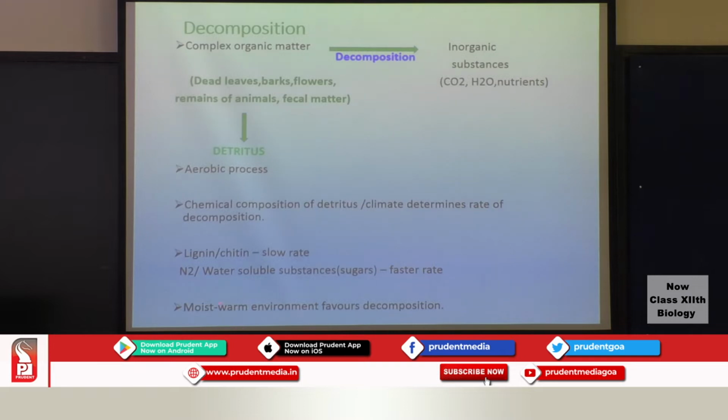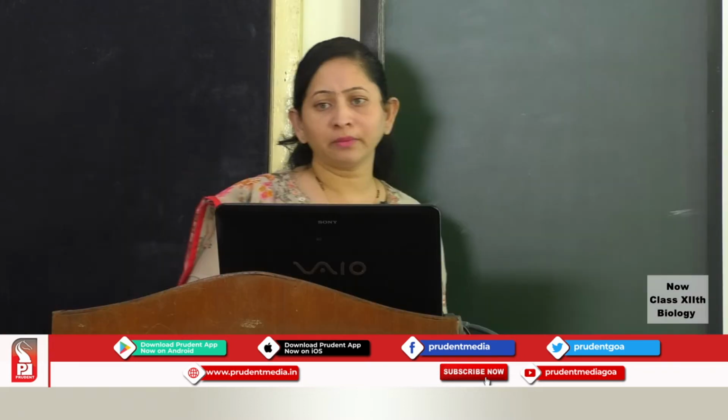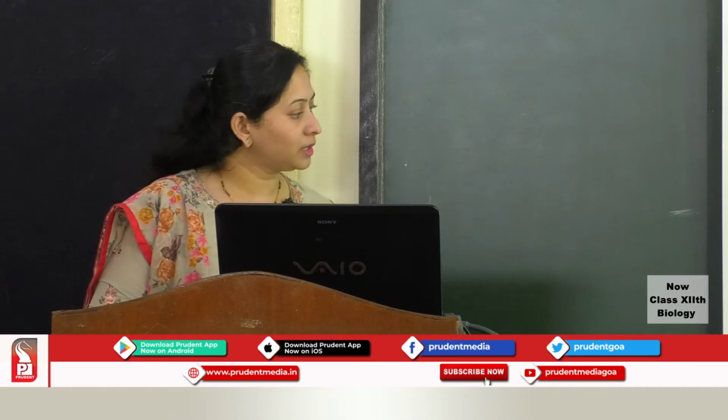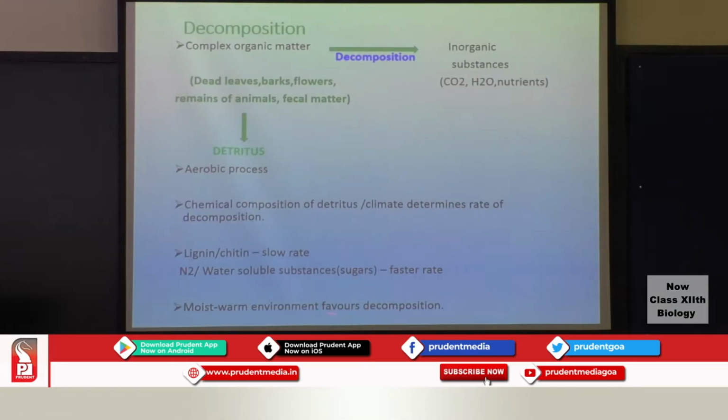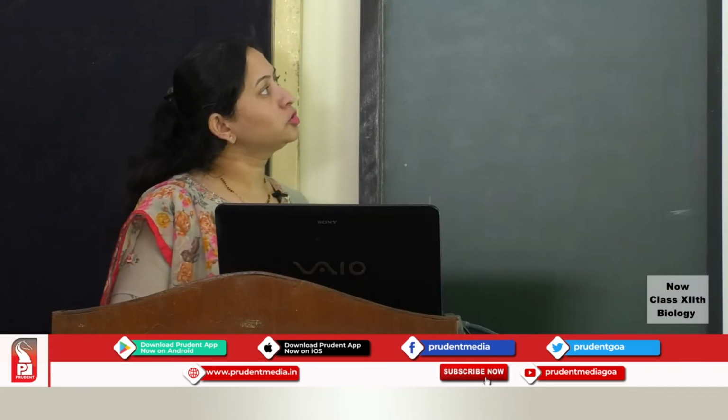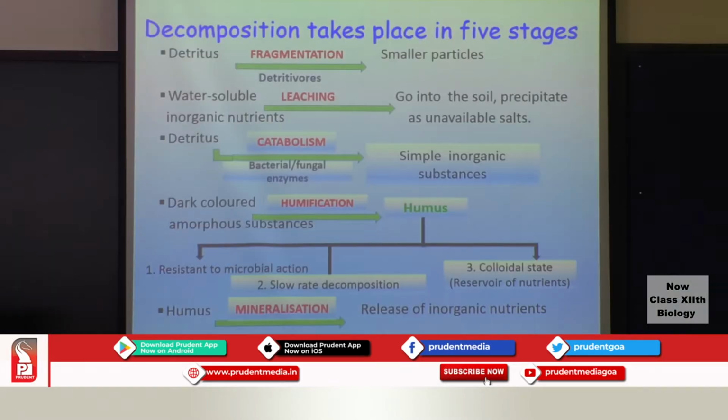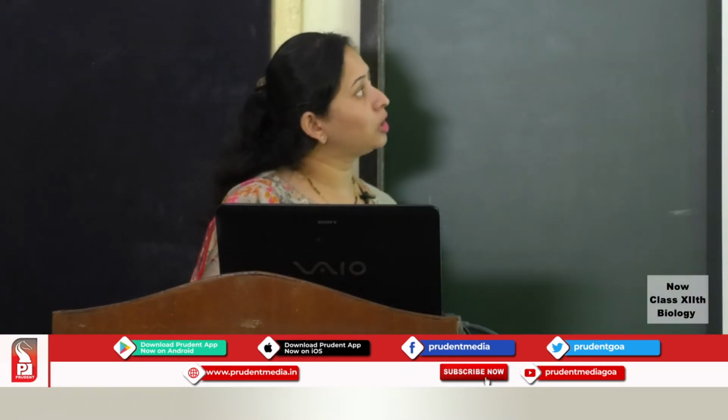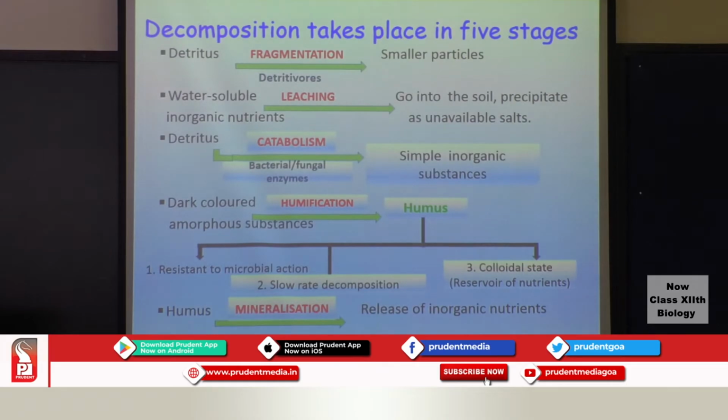If the environment has a low temperature, or if there is no oxygen available, then there will be a slow rate of decomposition in that particular area. Decomposition occurs in a series of steps. There are 5 major steps in the process of decomposition: fragmentation, leaching, catabolism, humification and mineralization. Out of these 5, the first 3, fragmentation, leaching and catabolism, all occur simultaneously on the detritus.